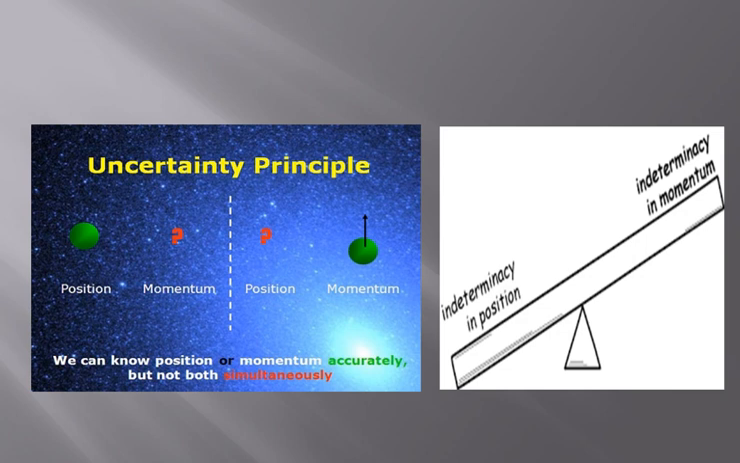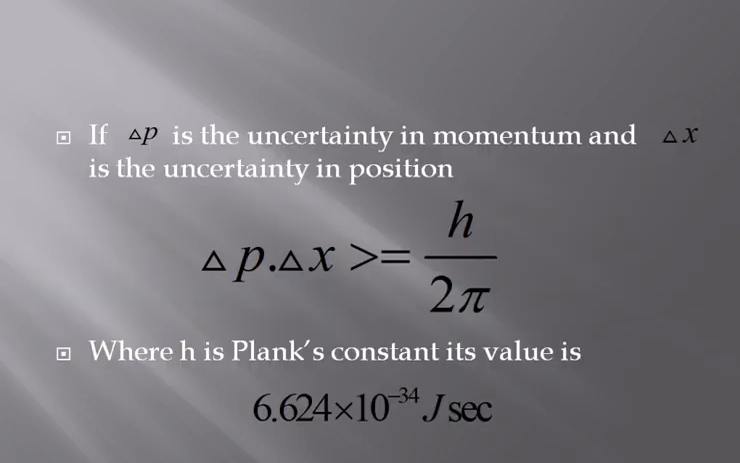So if we determine the position accurately, there is a certain error in the measurement of momentum, or if we measure the momentum accurately, then there is a certain error in the measurement of the position. So if delta p is the uncertainty in momentum and delta x is the uncertainty in position, then delta p into delta x is greater than or equal to h upon 2 pi, where h is Planck's constant. Its value is 6.624 into 10 raised to minus 34 joule second.